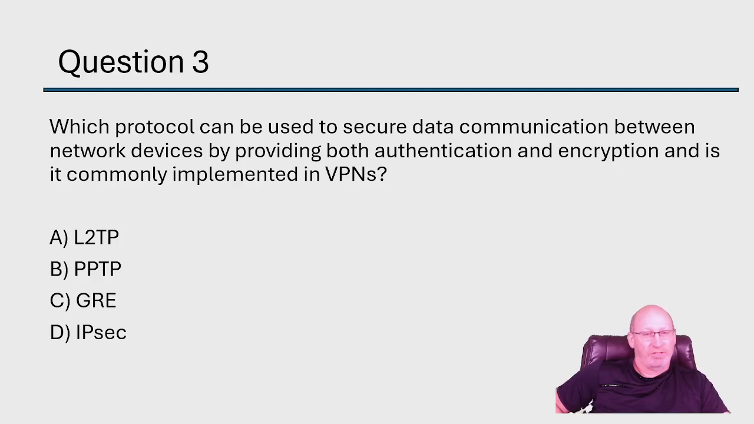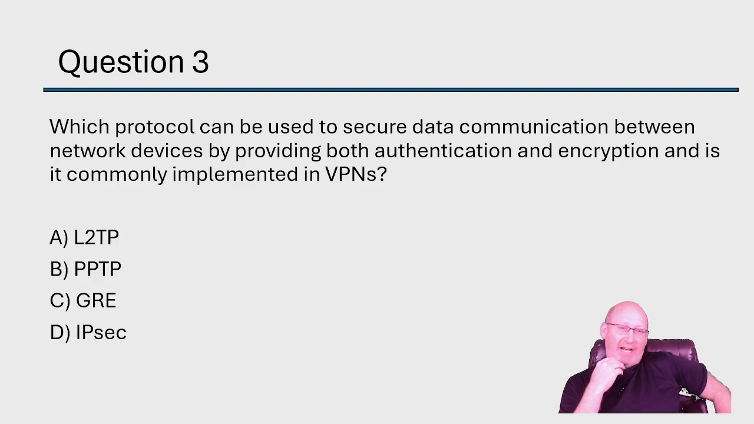All right, question number 3. Which protocol can be used to secure data communication between network devices by providing both authentication and encryption, and is commonly implemented in VPN? What about this one? I think we can start getting rid of them. Let's start with point-to-point protocol tunneling, right? Older VPN protocol, supported dial-up networks. Definitely something I feel like would be good, except it's an older protocol, and again, dial-up networks. So not really something that we would necessarily use in modern-day VPN, right? So definitely not going to be 2.